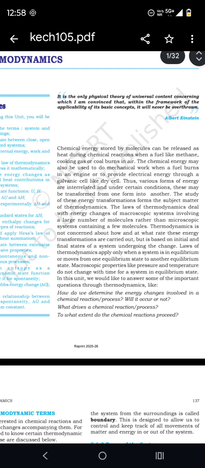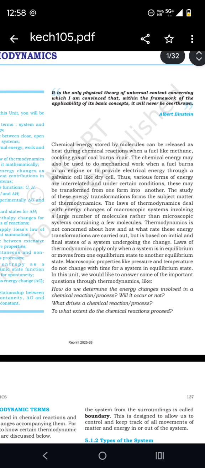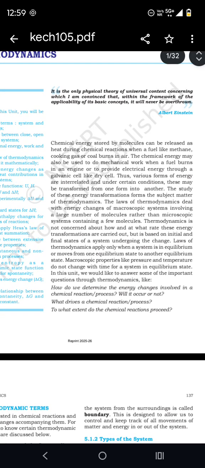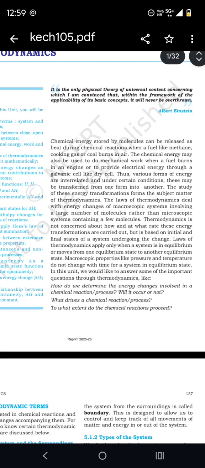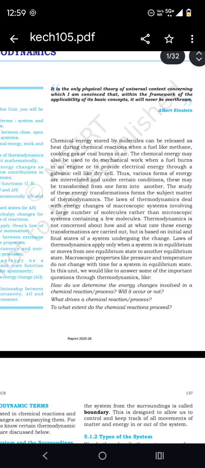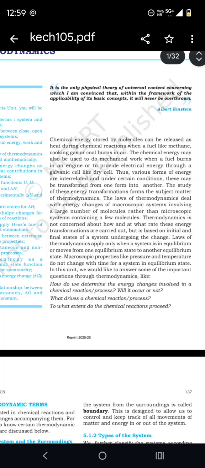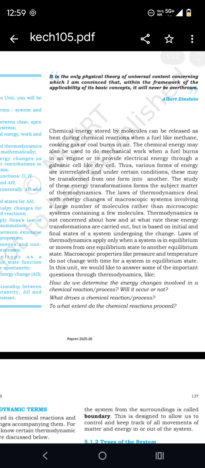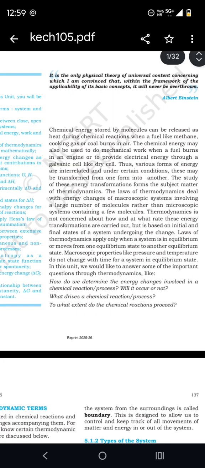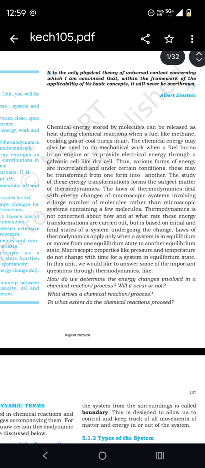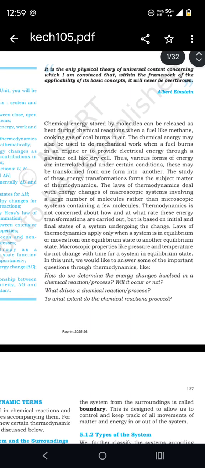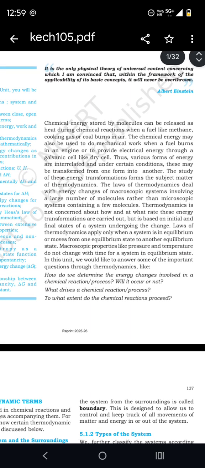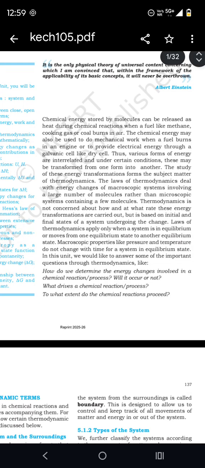Chemical energy stored by molecules can be released as heat during chemical reactions, when a fuel like methane, cooking gas or coal burns in air. The chemical energy may also be used to do mechanical work when a fuel burns in an engine, or to provide electrical energy through a galvanic cell like a dry cell. Thus, the various forms of energy are interrelated and, under certain conditions, may be transferred from one form into another. The study of this energy transformation forms the subject matter of thermodynamics.